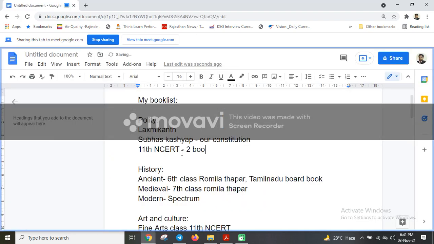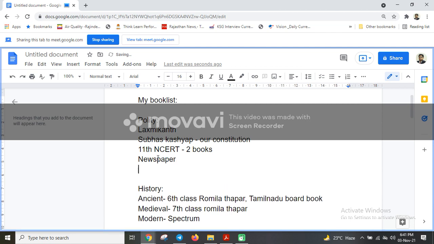Your concepts will evolve better, so you have to supplement the Lakshmikant with these NCERTs, and then you can answer any question of polity. Apart from this, you have to go through the newspaper. I should not emphasize that, because it is already understood that without the newspaper you cannot crack this exam. So newspaper is a must.